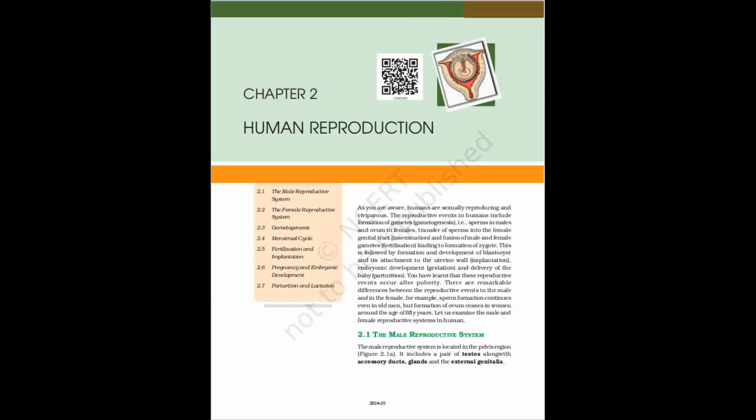Androgens, in turn, stimulate the process of spermatogenesis. FSH acts on the Sertoli cells and stimulates secretion of some factors which help in the process of spermiogenesis. Let us examine the structure of a sperm. It is a microscopic structure composed of a head, neck, a middle piece and a tail, figure 2.6.